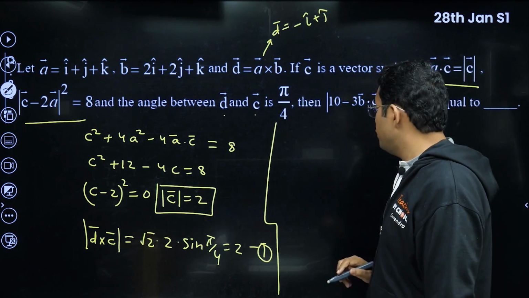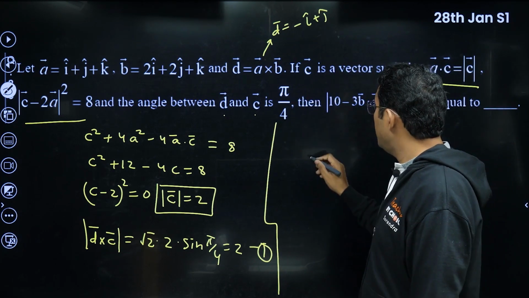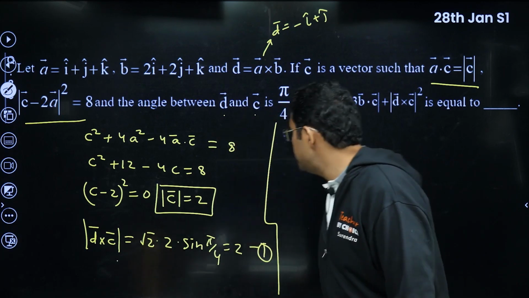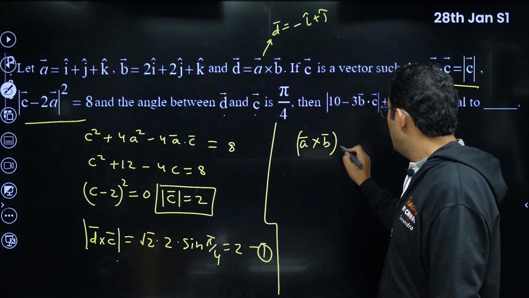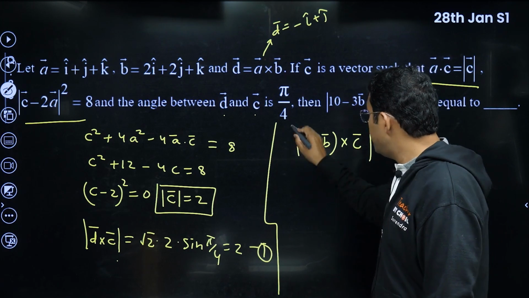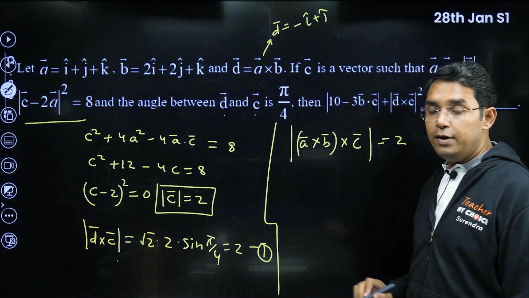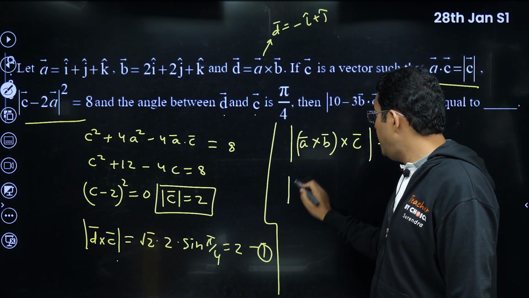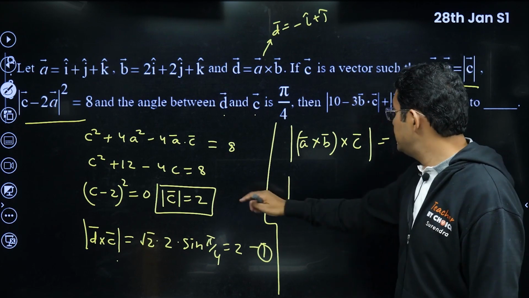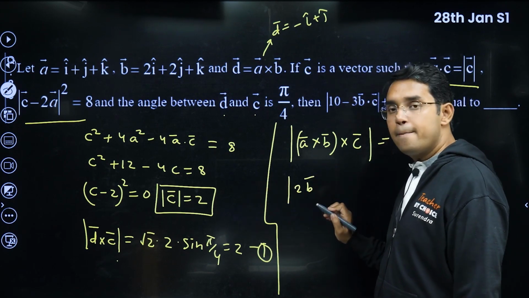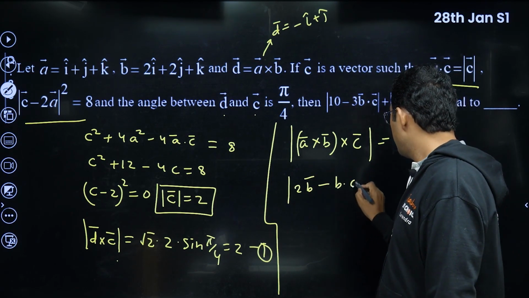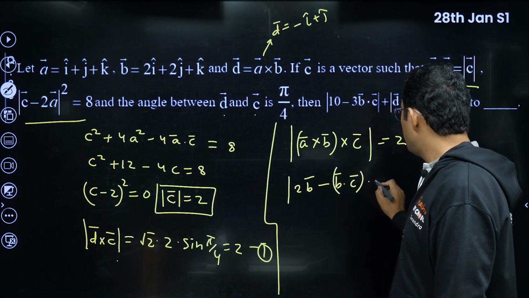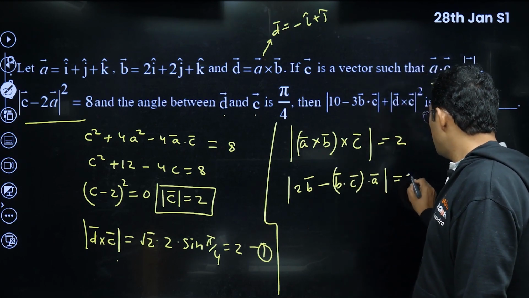B dot C, if we have to find it, B is already A cross B. Actually, I use this relation. Yeah, B is A cross B, and cross C, the magnitude is equal to 2. Now I will use the vector triple product, so it will give you A dot C, that is C, and C is 2, so 2 times B here, minus B dot C, that is what we are looking for, into vector A is equal to 2.